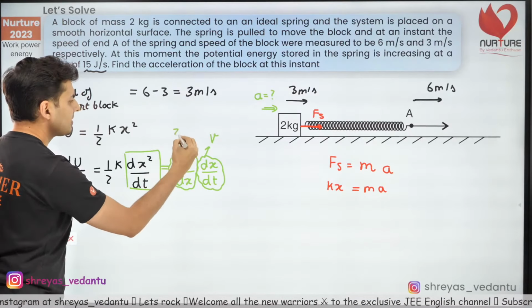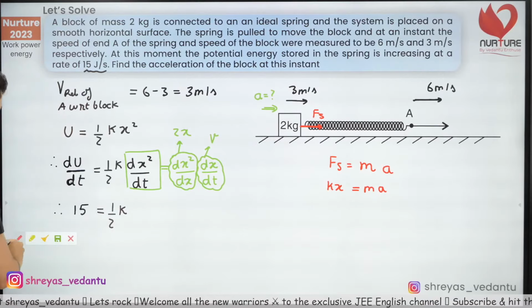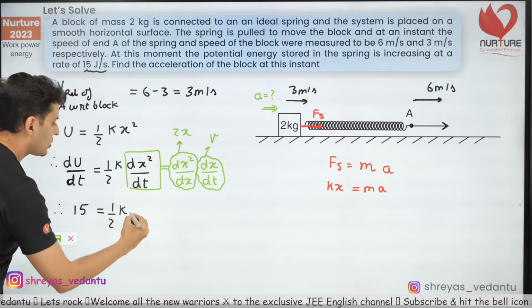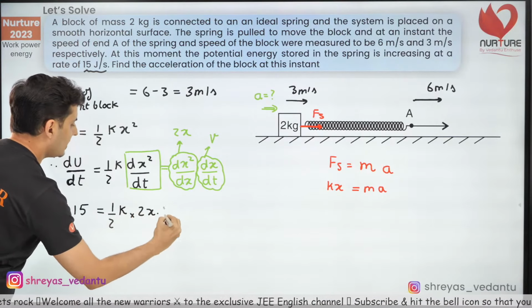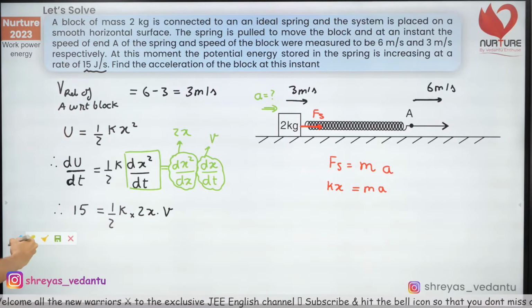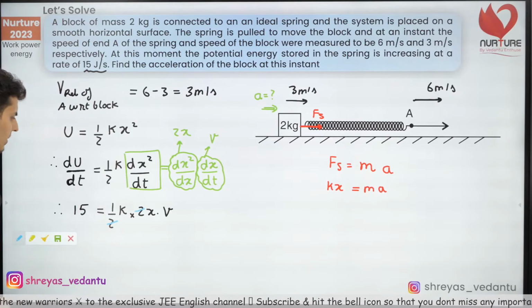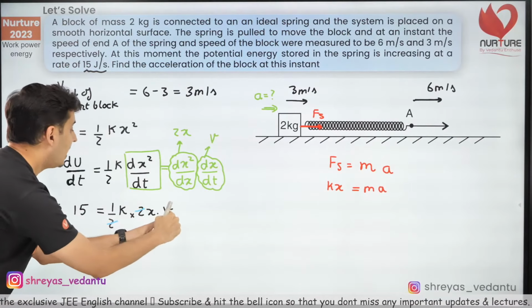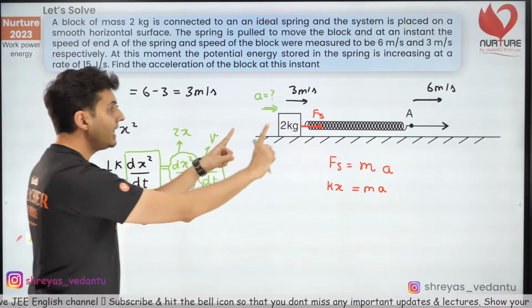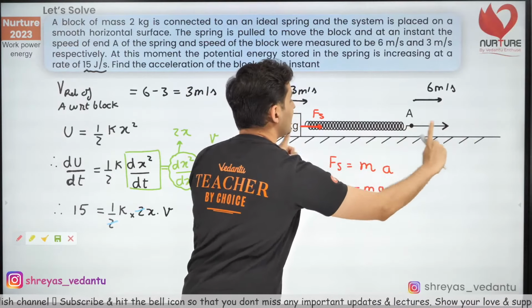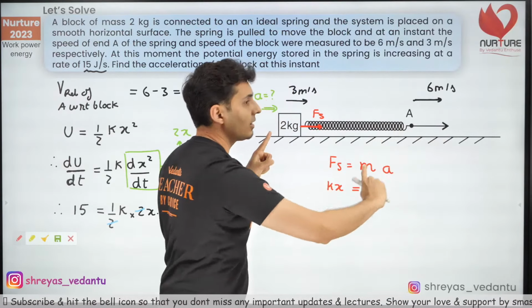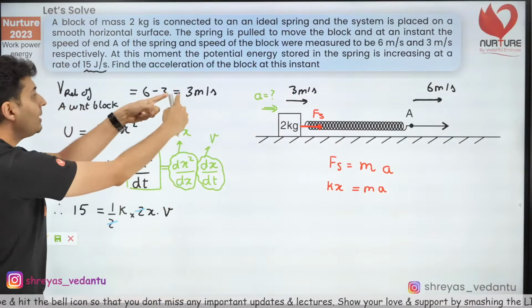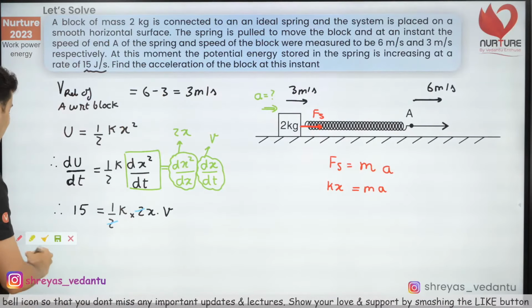Well, we all know it is nothing but 2x. So in the next step, I'm just going to put this as 2x into v. With that, this 2 and this 2 get cancelled, and this v, be careful about it, is the rate at which this x changes. X is the extension. That rate will be this 3 meters per second.